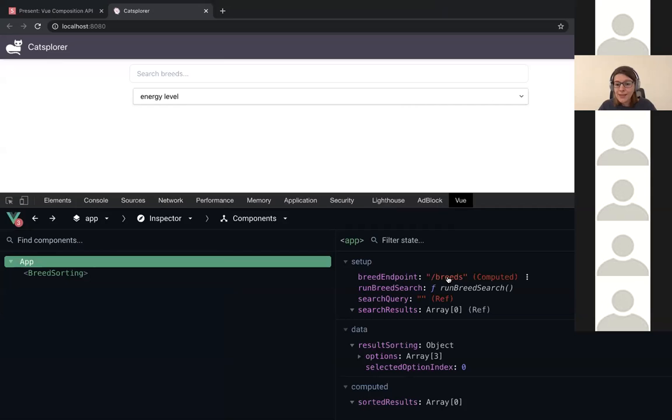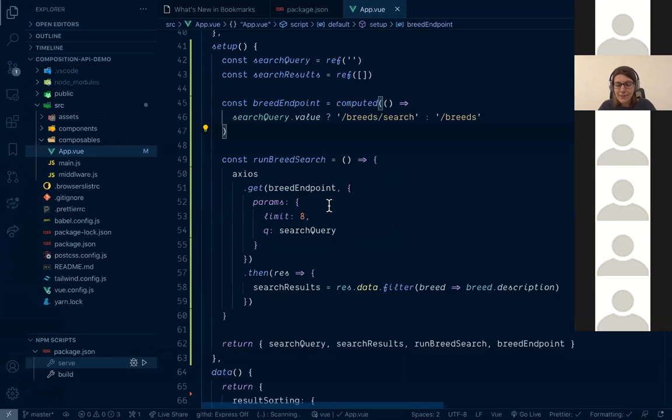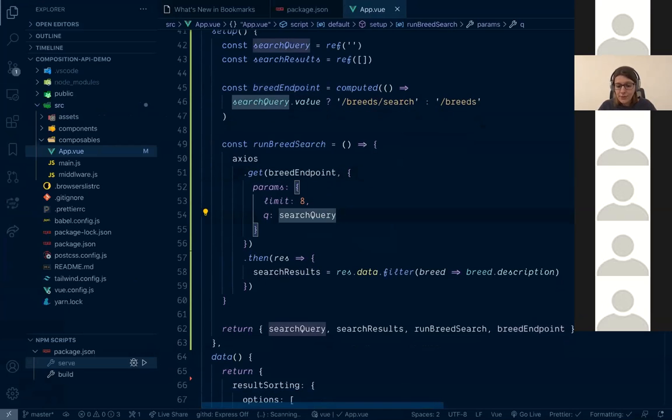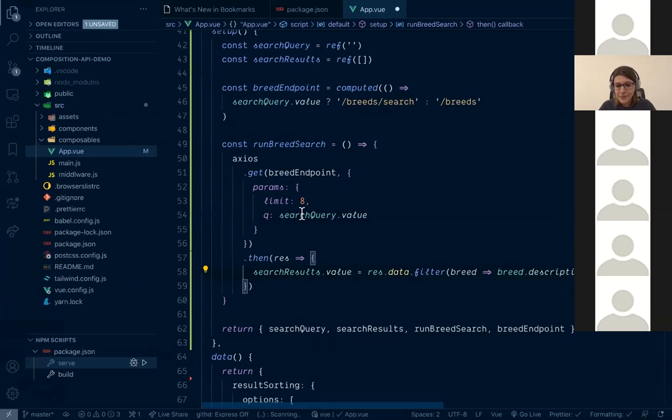So you can see it breeds. And if I start typing, it changes to breed search. So we did it correctly. Okay, don't forget to add value here and to search results, because this is a ref as well.